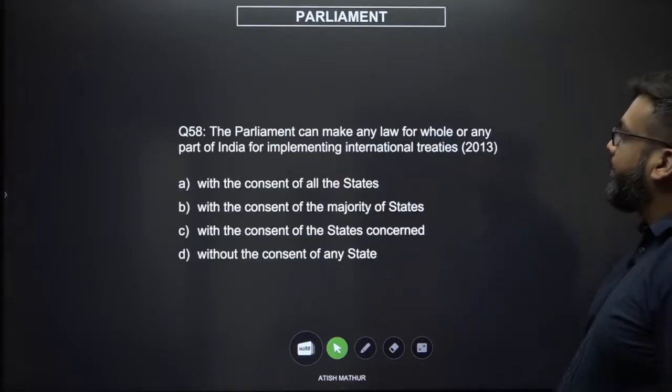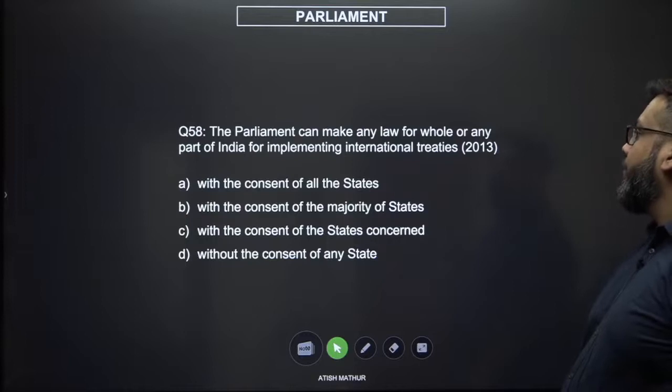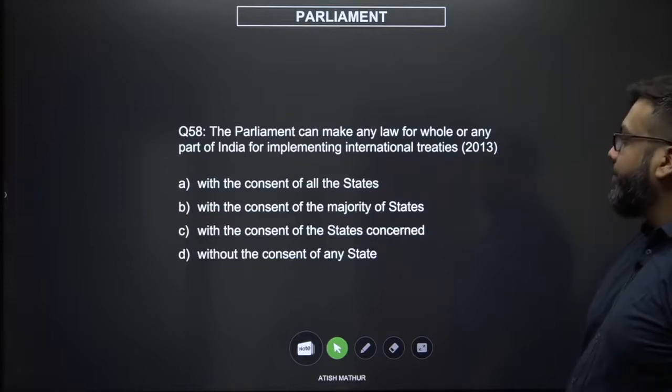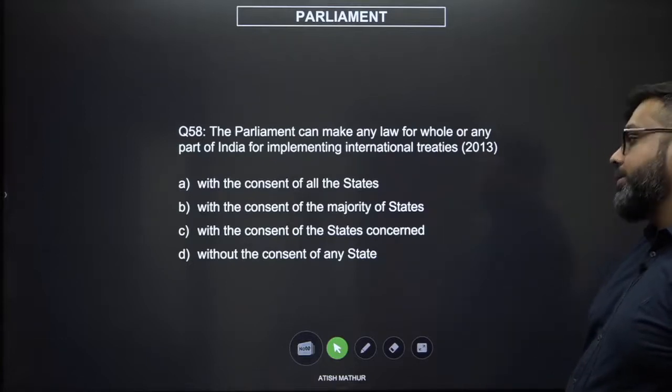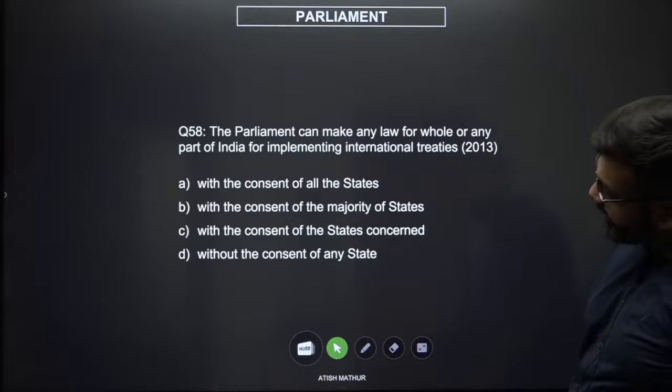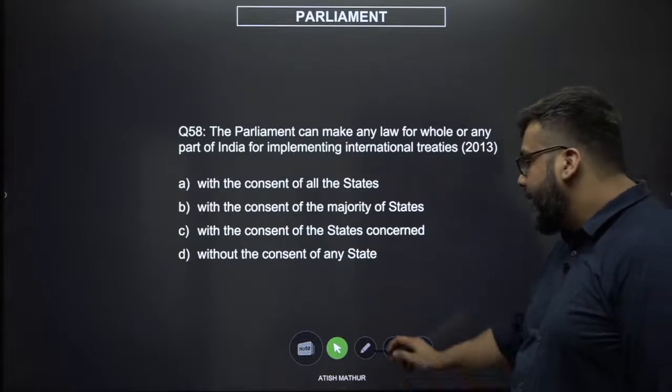Now, the parliament can make any law for whole or any part of India for implementing international treaties with the consent of the states, with the consent of the majority of the states, with the consent of the states concerned, or without the consent of the state.